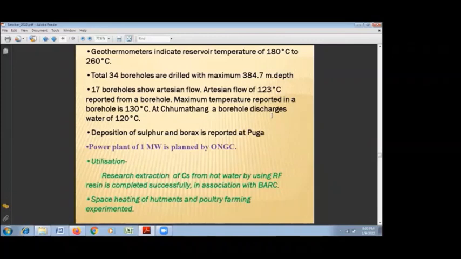This Puga area has now been taken up for further exploration and installation of at least a 1 megawatt power plant by the ONGC. Besides that, previously some research activities were done by GSI, and extraction of cesium from the water using resin was successfully completed in association with BARC. Space heating, hutments and poultry farming were also experimented with at Puga and Chumathang.